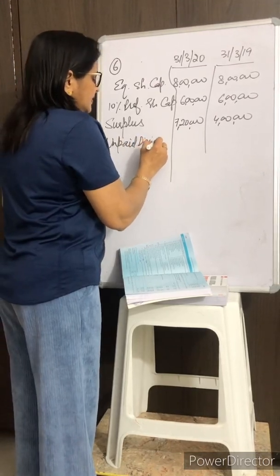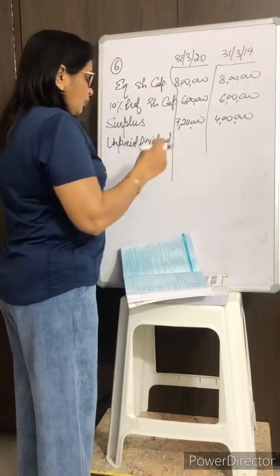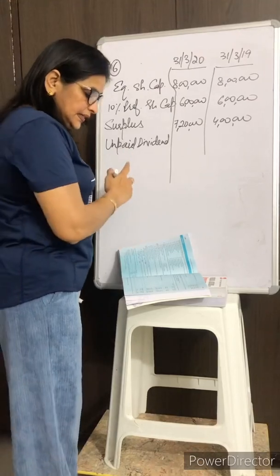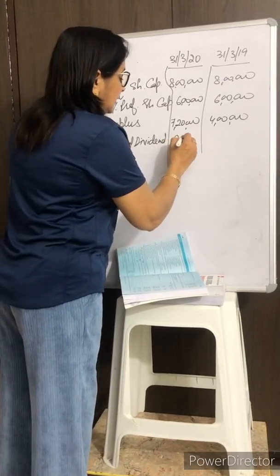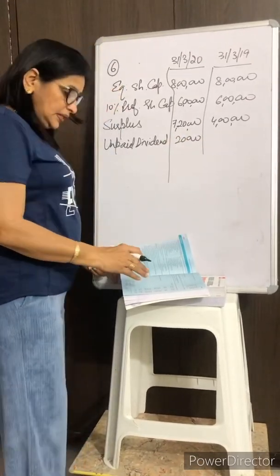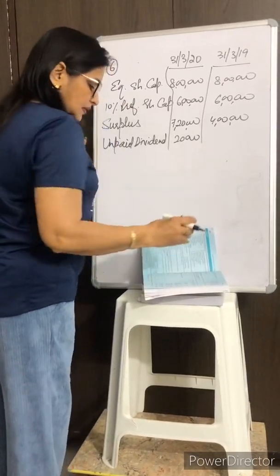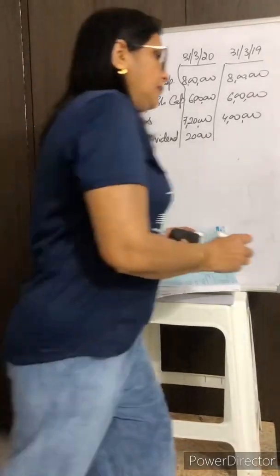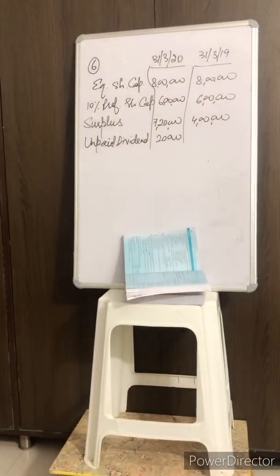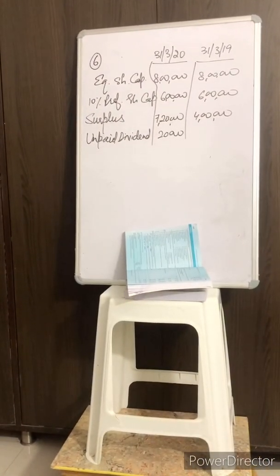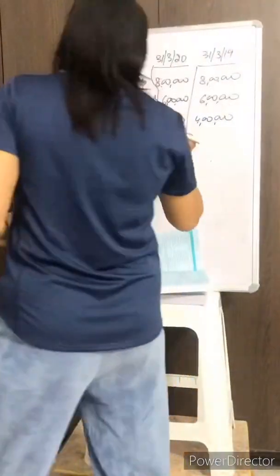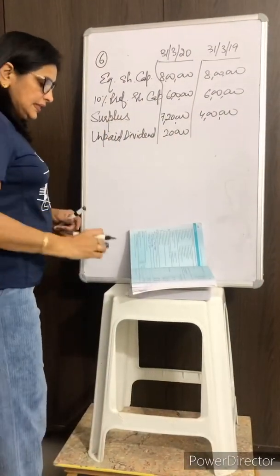Unpaid dividend is that part of dividend which we need to pay. Still it is unpaid and it is our liability, 20,000. This much is the information which is given in the balance sheet extract.